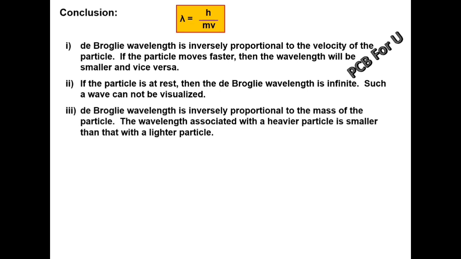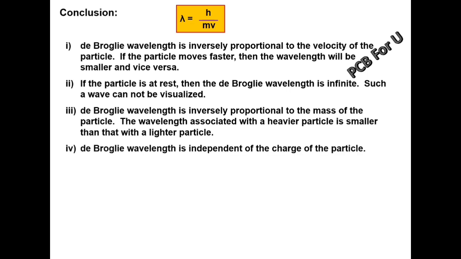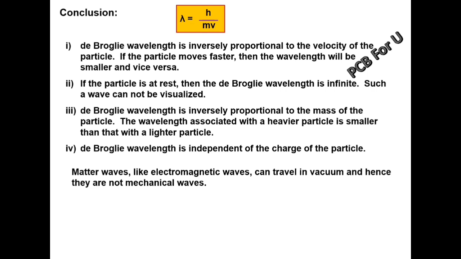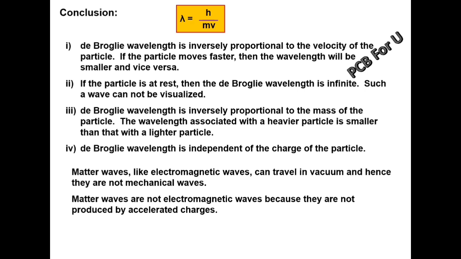The de Broglie wavelength is inversely proportional to the mass of the particle. The wavelength associated with a heavier particle is smaller than that with a lighter particle. The de Broglie wavelength is independent of the charge of the particle. Matter waves, like electromagnetic waves, can travel in vacuum, and hence they are not mechanical waves. Matter waves are not electromagnetic waves because they are not produced by oscillatory charges.